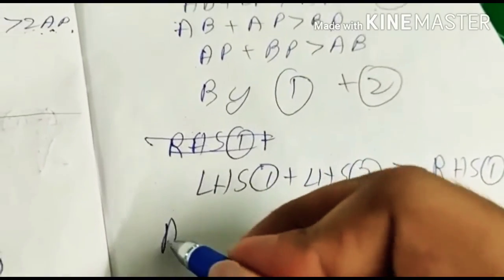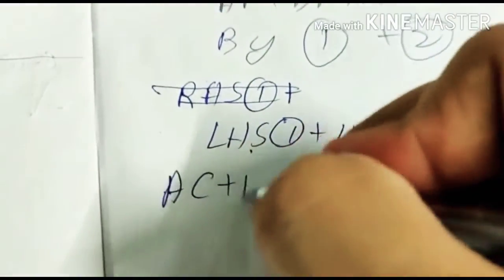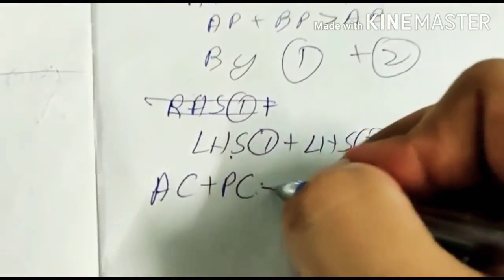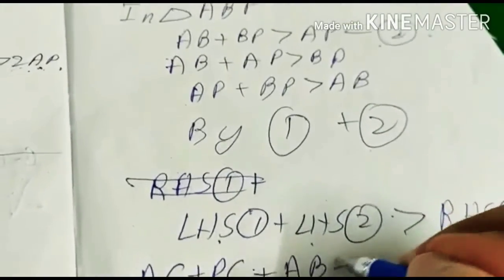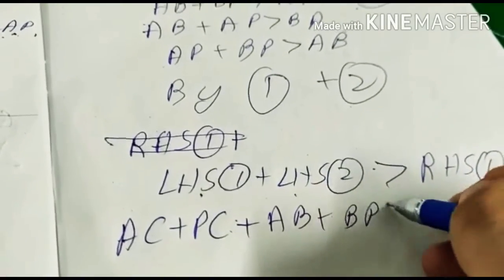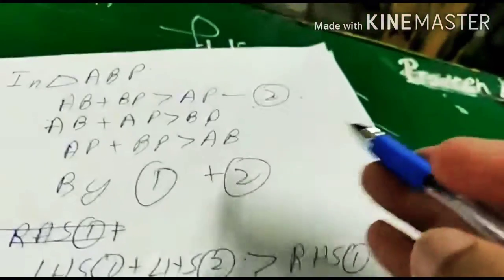So the LHS of 1 is AC plus PC, plus the LHS of 2, which is AB plus BP, is greater than the RHS of 1, which was AP, plus the RHS of 2, which was AP.